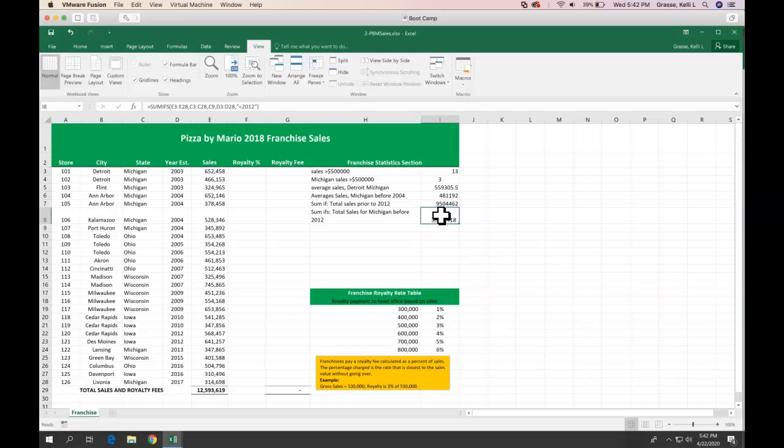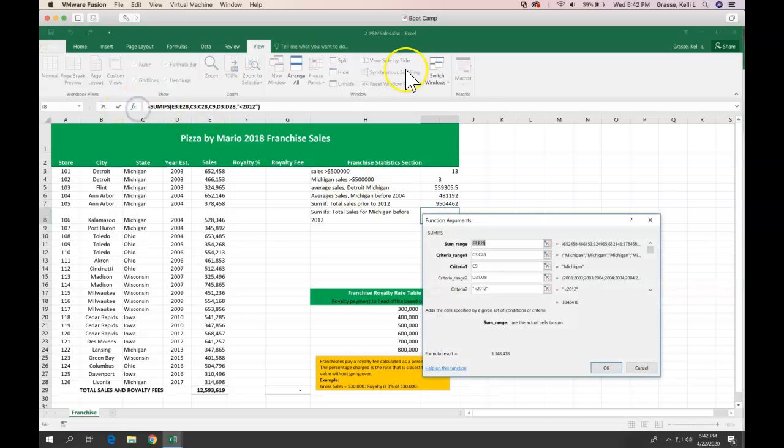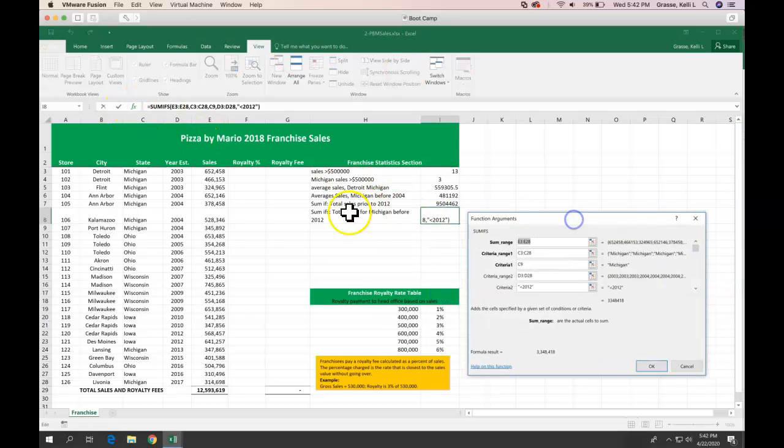And you got the SUMIFS to work. Good job. That was the one you were struggling with. But again, your sum range here, the total sales for Michigan before 2012. So you have your sum range of sales, good. Your criteria range of state. C9 you have, again, I won't take off for that, but just note my earlier mention. And then the year is before 2012. So good job on that one.